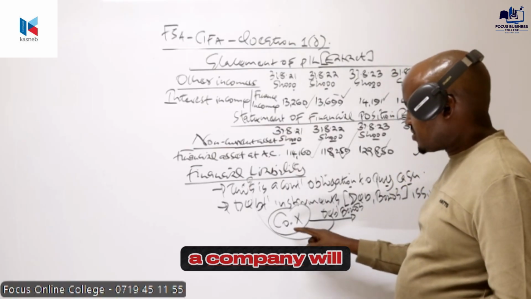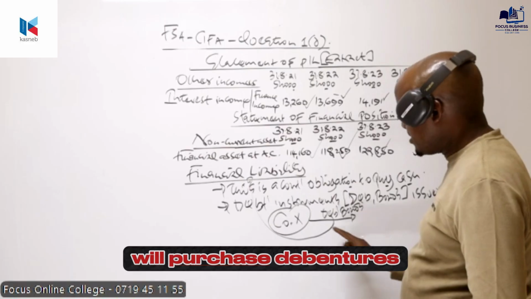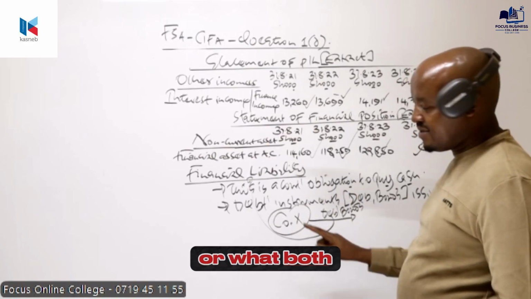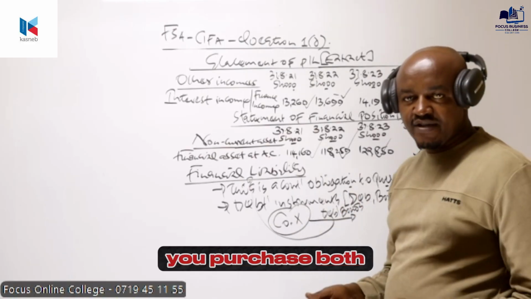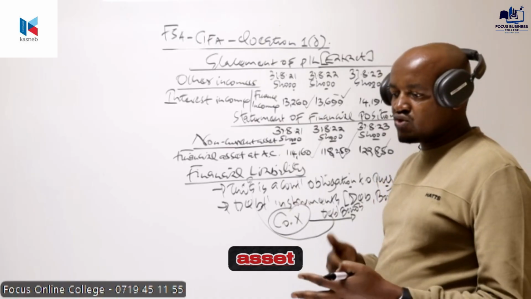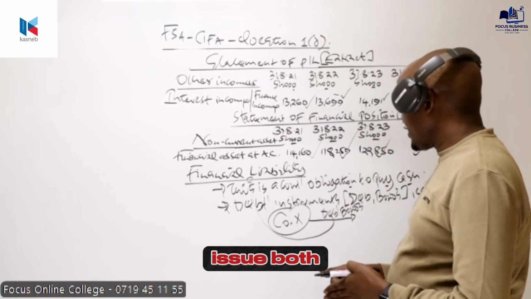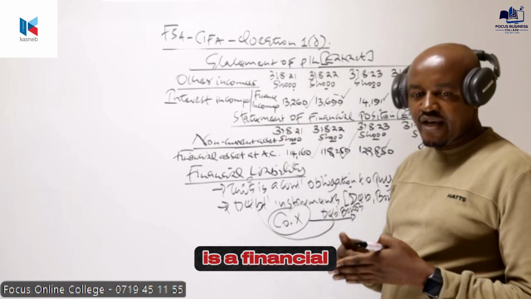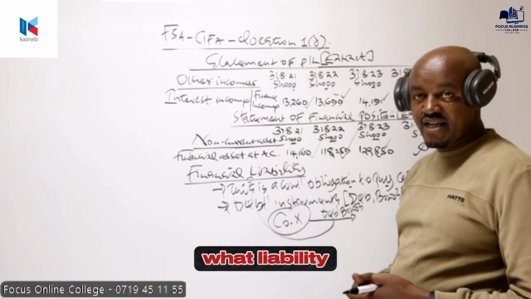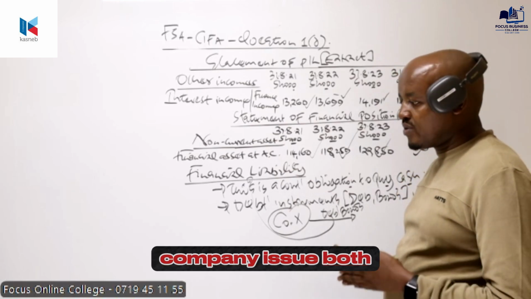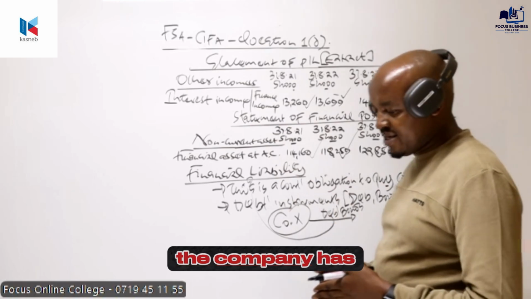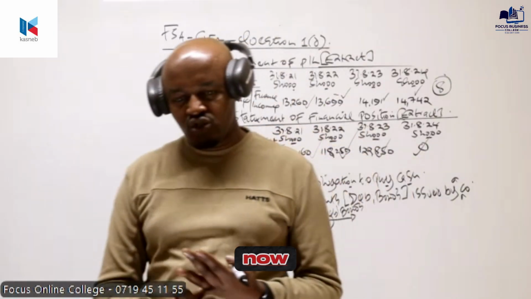So financial asset is whereby a company will have invested or a company will purchase debentures or bonds. So if you invest, you purchase bonds or debentures, to you it is an asset. But if a company issues debentures or if a company issues bonds, to the company it is a financial liability. To that company it is a financial what? Liability. Because once a company issues bonds, once a company issues debentures, the company has an obligation to pay cash.